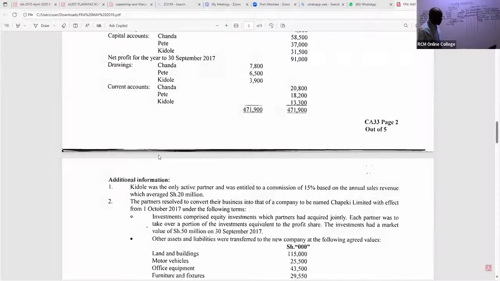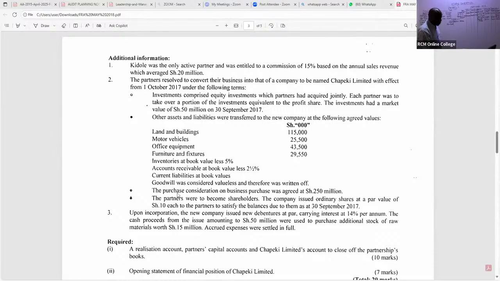Now, ladies and gentlemen, we continue. So look at this note. The purchase consideration on business purchase was agreed at 250 million. That is 250,000, remember we are cutting 3 zeros.